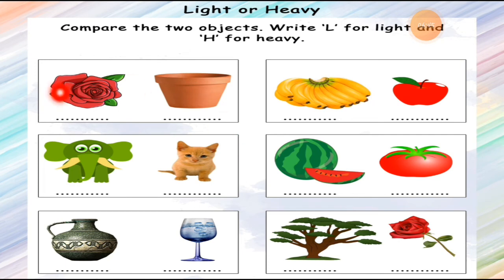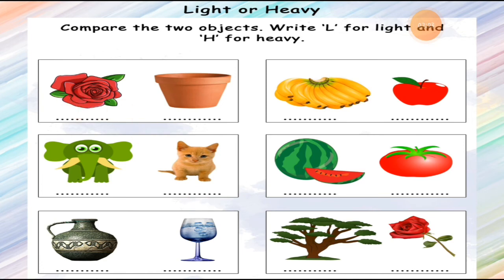See, here is the first box we are taking. Here is the rose and here is the pot. Two things are given. So what do you think, which is the heavy thing and which is the light thing? You have to decide. It is very easy.